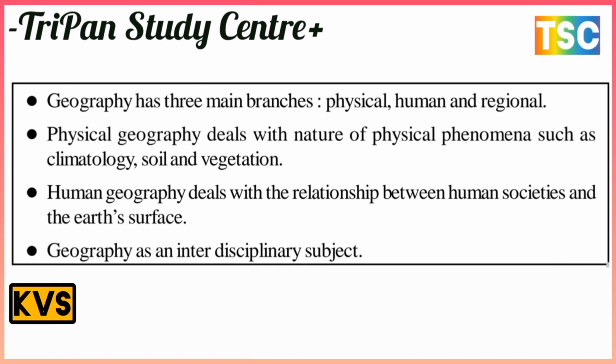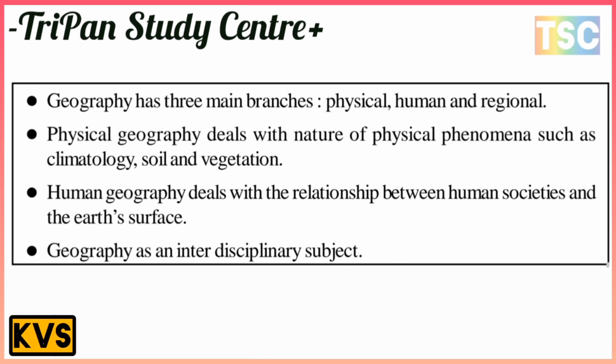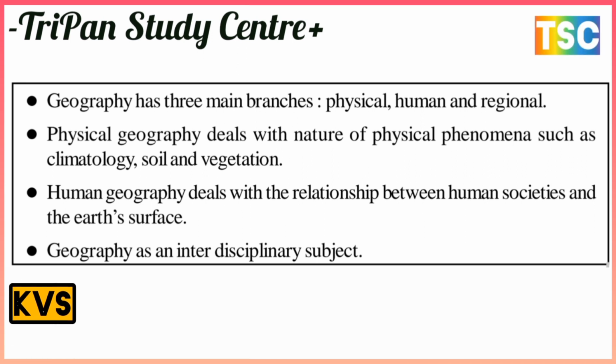Here is the summary of the main points: geography has three main branches, physical, human, and regional. Physical geography deals with the nature of physical phenomena such as climatology, soil, and vegetation. Human geography deals with the relationship between human society and the earth's surface. And geography is an interdisciplinary subject. This is a very short point for the exam.